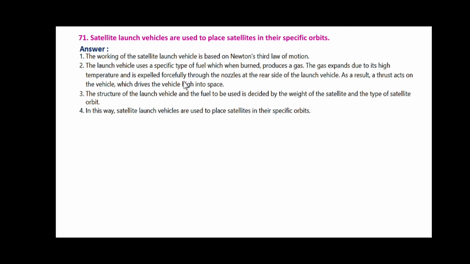As a result, a thrust acts on the vehicle, which drives the vehicle high into space. The structure of the launch vehicle and the fuel to be used is decided by the weight of the satellite and the type of the satellite's orbit. In this way, satellite launch vehicles are used to place satellites in their specific orbits.